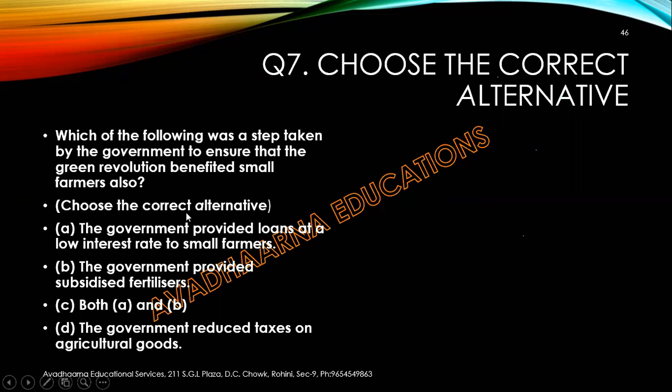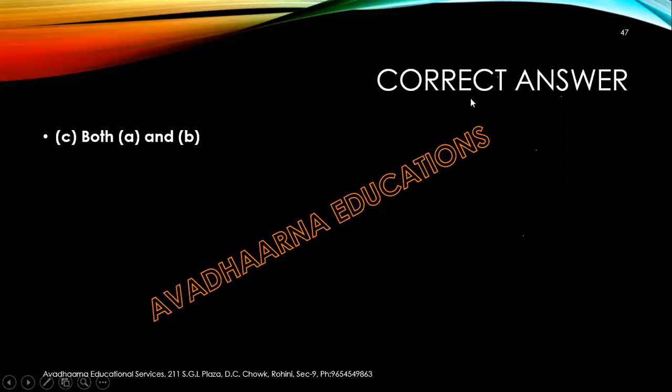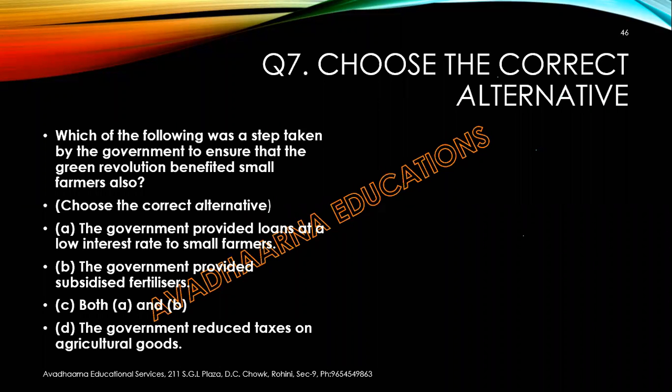Now, which is the correct option? Yes, the correct answer is C part, both A and B, where the government provided loans at a low interest rate to small farmers and provided subsidized fertilizers to ensure that the green revolution benefited small farmers.